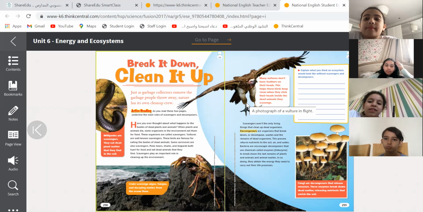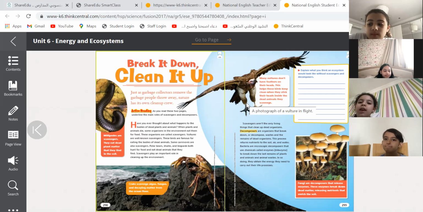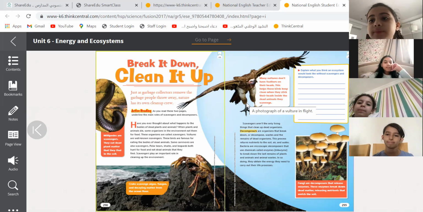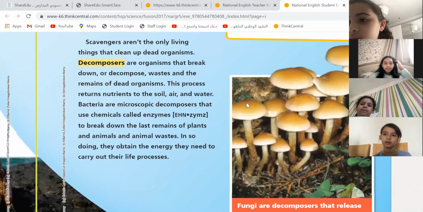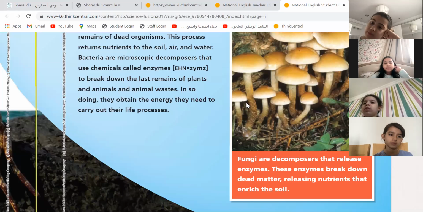Of course. Now, we learned about carnivore, omnivore, and herbivore. So these are all consumers. What about living things eating dead animals or plants? What do we call them? Decomposers. And the most famous example is the fungi. Remember the fungi, girls? Fungi, they are not plants. We cannot say they are plants.